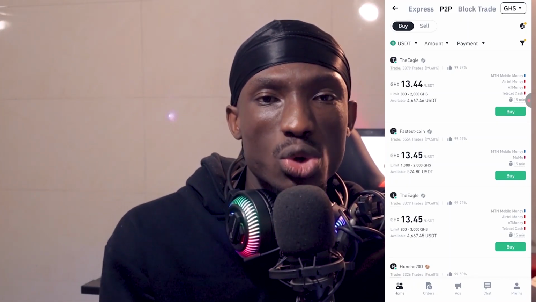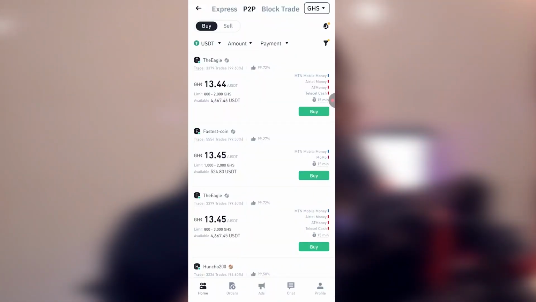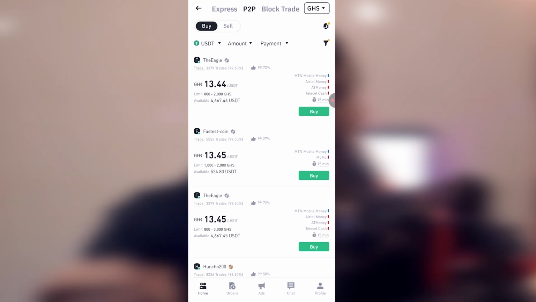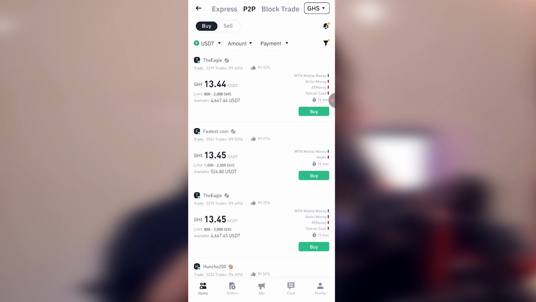So you can literally use your local currency. Example, I am in Vietnam and I have Vietnamese dong. My local bank account is in Vietnam, but I want to send the money to somebody in Ghana in cedis. You understand? So what I'm going to do is I have to buy a cryptocurrency on the Binance platform.